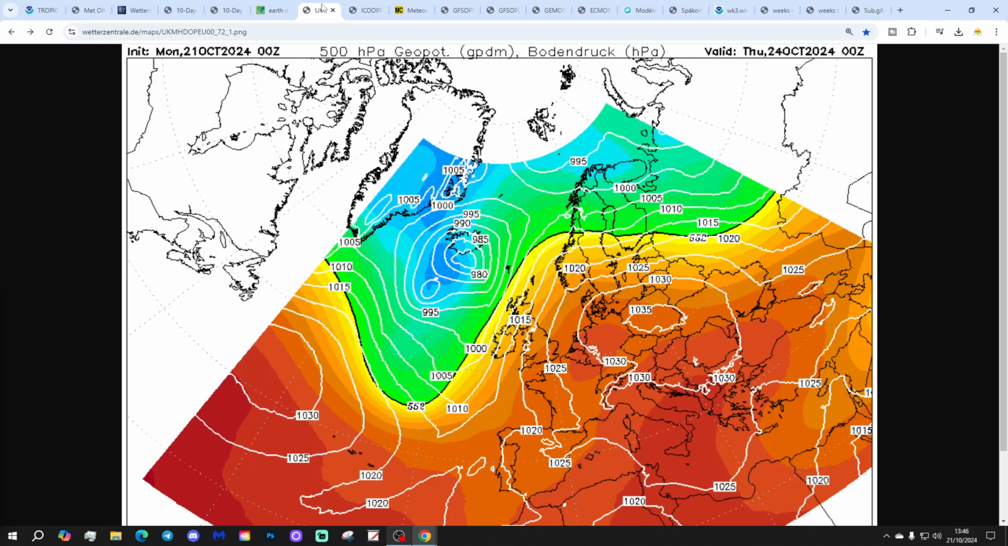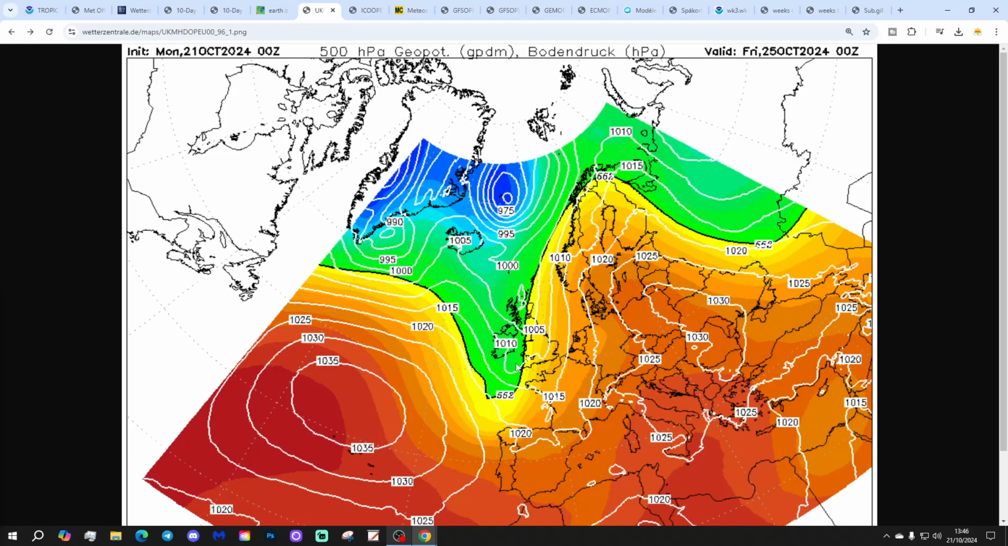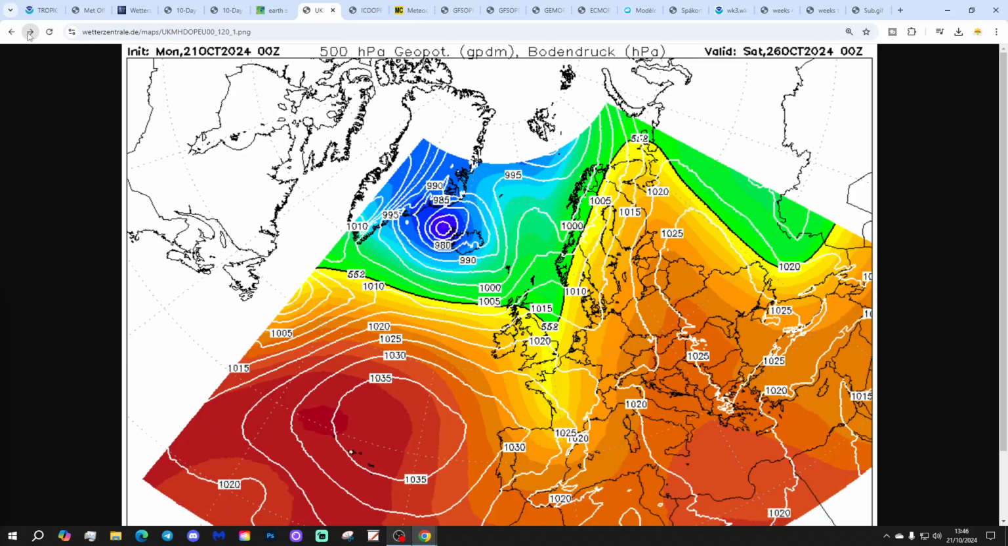We start with the UK Met Office Euro run. It's looking a big night on Thursday, drawing up a southerly wind with high pressure away to the east, dry and mild for the middle part of the week. Then a trough of low pressure comes in off the Atlantic at the end of the week, will bring outbreaks of rain with it and begin to lower the temperature.